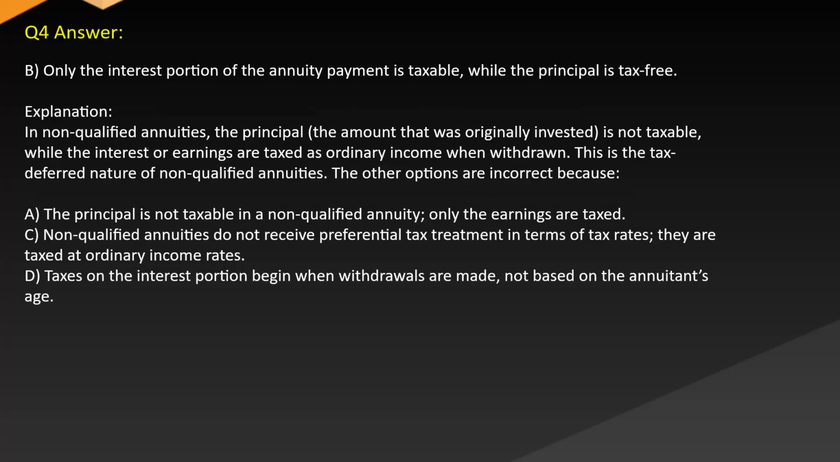Answer B. Only the interest portion of the annuity payment is taxable while the principal is tax-free. Explanation: in non-qualified annuities, the principal, the amount that was originally invested, is not taxable while the interest or earnings are taxed as ordinary income when withdrawn. This is the tax-deferred nature of non-qualified annuities. The other options are incorrect because A. The principal is not taxable in a non-qualified annuity, only the earnings are taxed. C. Non-qualified annuities do not receive preferential tax treatment in terms of tax rates, so they are taxed at ordinary income rates. D. Taxes on the interest portion begin when withdrawals are made, not based on the annuitant's age.